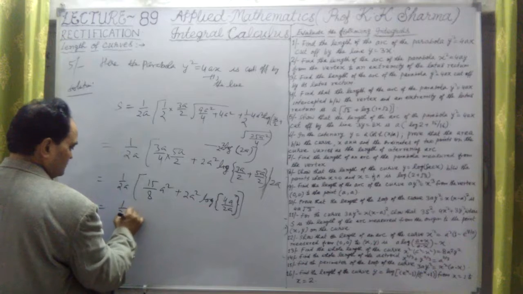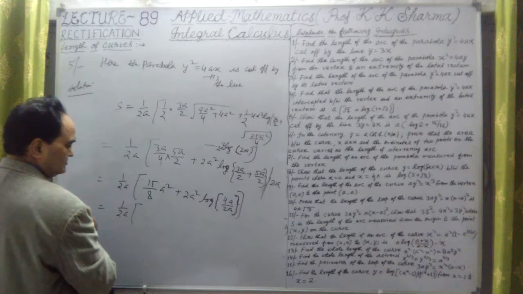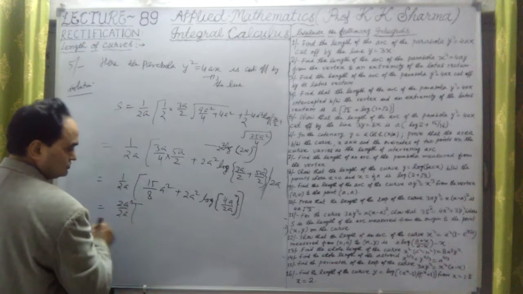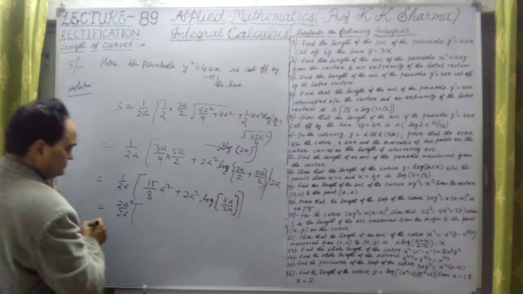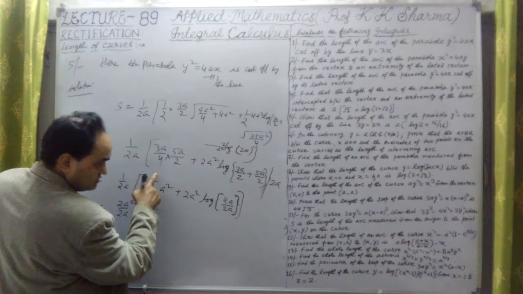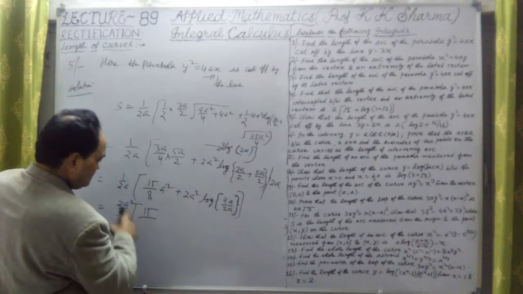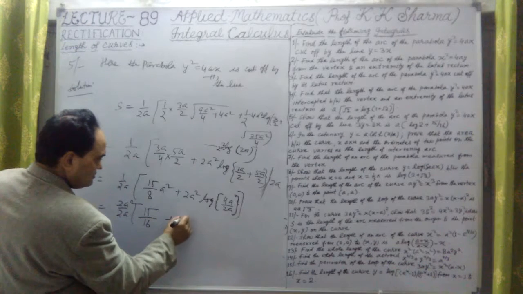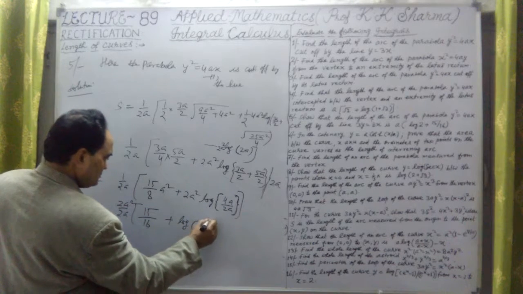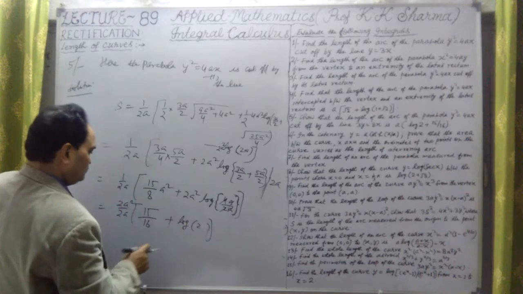If I multiply by 1.2a inside, or take 2a square common, what will it be? If we take 2a square common, it will be 15 upon 16, because if I multiply by 2a in the numerator and denominator, it will be 2a square, then take common. So it will be 15 upon 16 plus log of 2, because the 2 cancels out, and the a cancels out, so only log of 2.